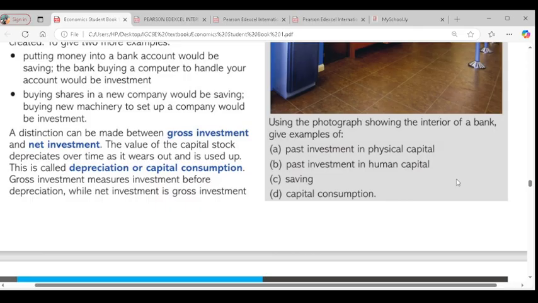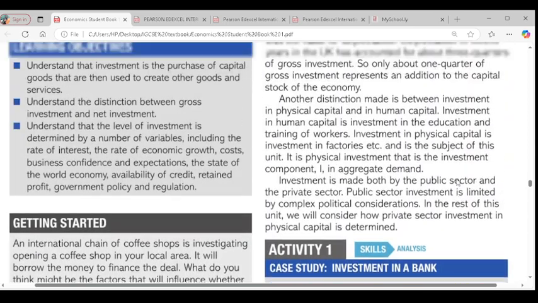Another way to measure investment is through physical and human capital. For investment in physical goods, I wrote this implies investment in resources used for production, like equipment, machinery, factories. These are investments in physical goods or physical capital. I think it's clear. And investment in human capital is through training and education, because training improves the value added by humans. So when firms invest in education and training for their workers, that is investment in human capital. Is it clear? Yes. Any question about investment in physical and human capital?